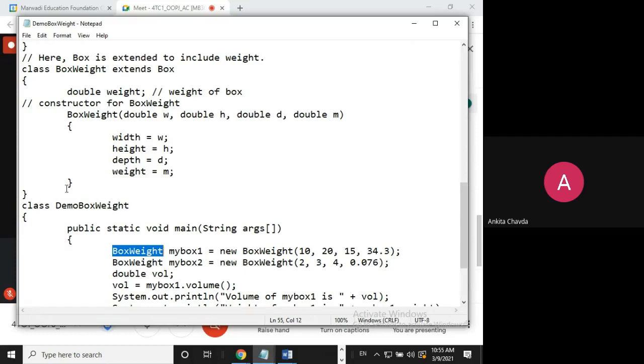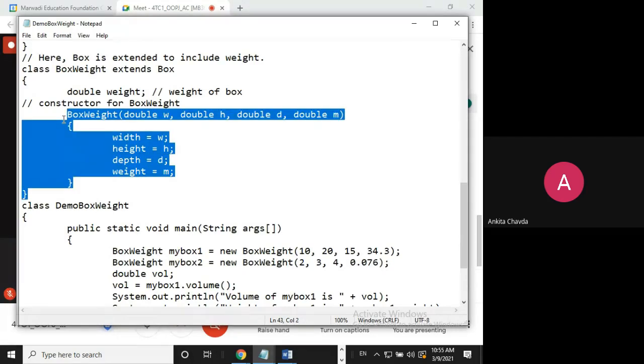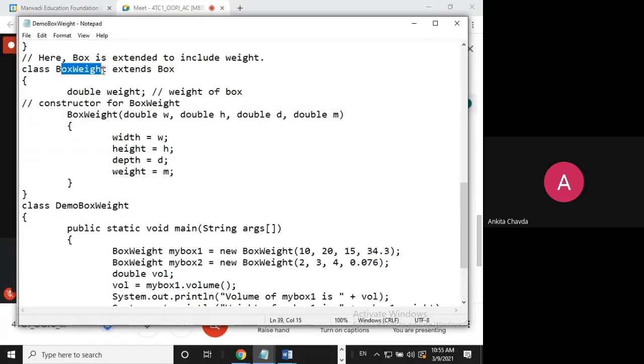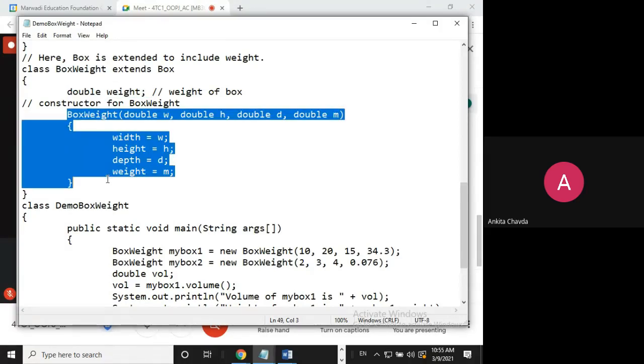Here you can even include all the constructors, but for simplicity I have only used the 4-parameterized constructor. You can still use the copy constructor, default constructor, the constructor for cube, and so on. But for simplicity, I have created one class BoxWeight, my child class, which has one more variable, and I'm setting all the variables.